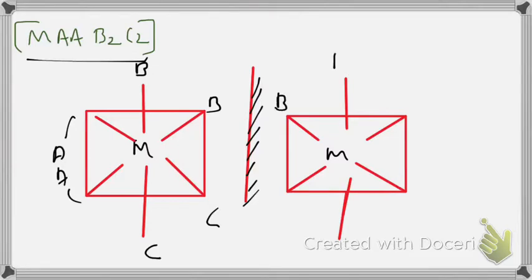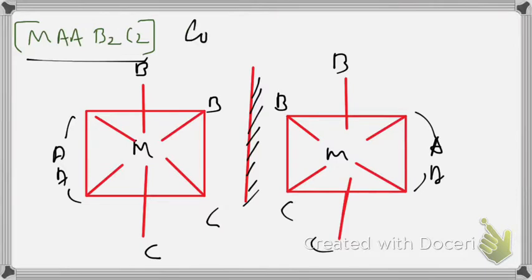In the mirror image, B and B, CC, AA. It will never superimpose on each other. So they are non-superimposable mirror images, so they are optically active.